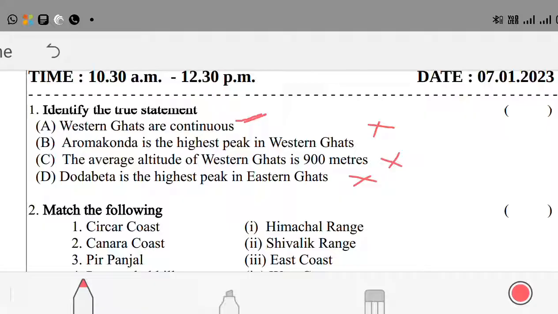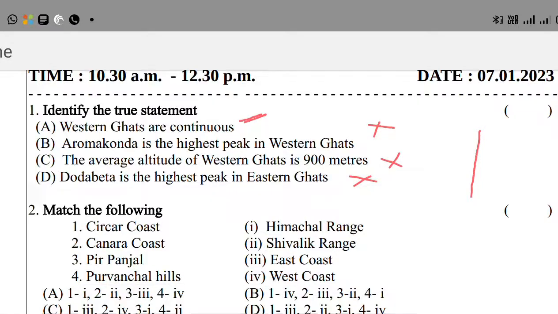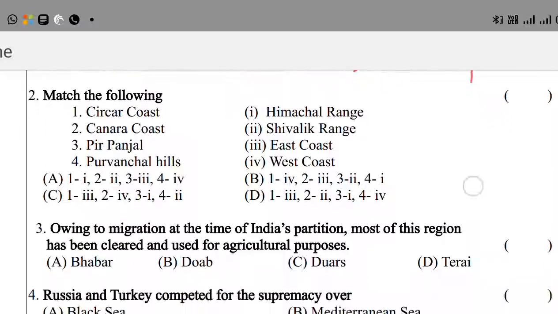Okay, now we are going to the second question. Match the following. Option 1, Sarkar Coast. Option 2, Canara Coast. Option 3, Peer Panjal. Option 4, Purvanchal Hills. Against Himachal Range, Shivalik Range, East Coast, West Coast.